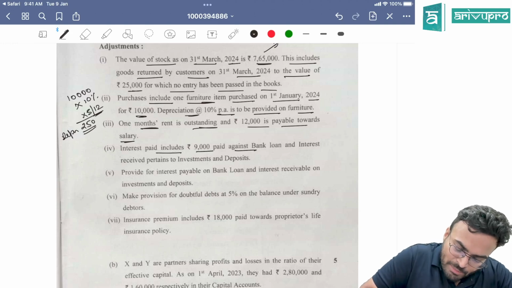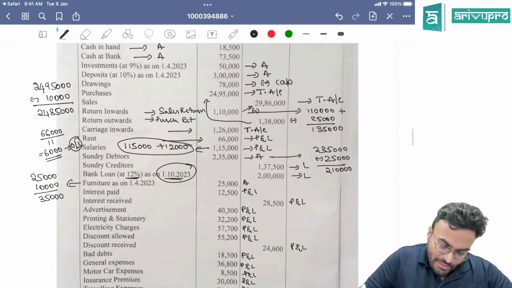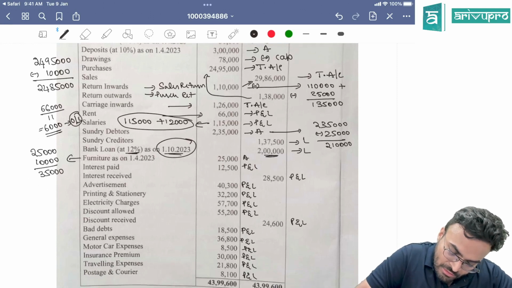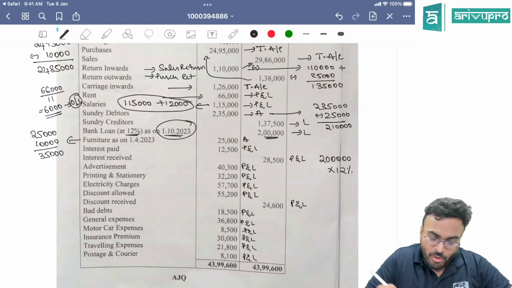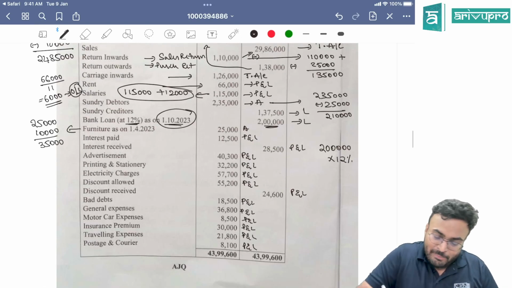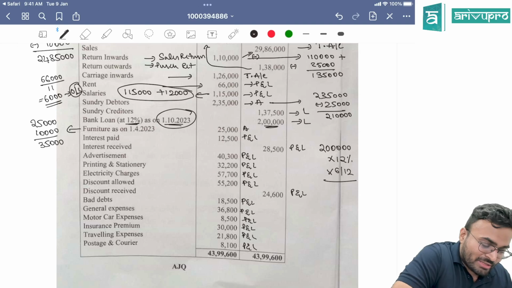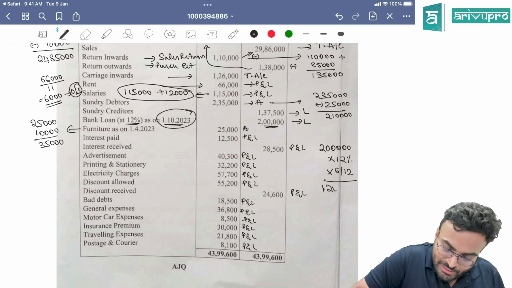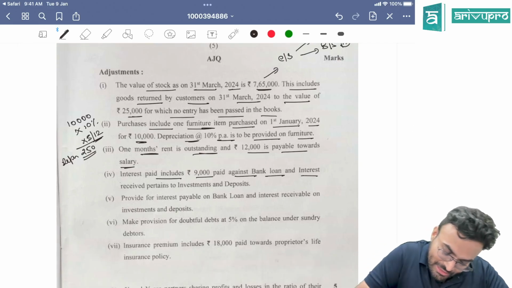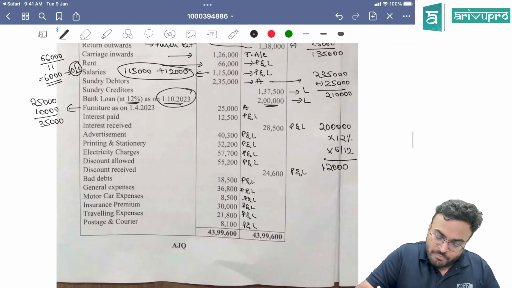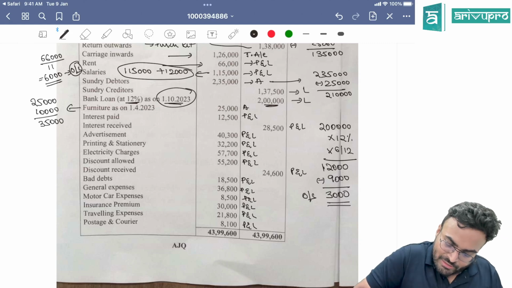Interest paid includes 9,000 paid against bank loan. Can you see the bank loan here? 2 lakh. You have the bank loan as 2 lakh, 2 lakh into 12%. But when have you borrowed this? 1/10/2023. That means only 6 months' interest will be applicable. 2 lakh into 12% into 6 divided by 12, so 12,000 is the interest. But you can see 9,000 is paid against bank loan. So you have 3,000 which is outstanding interest.